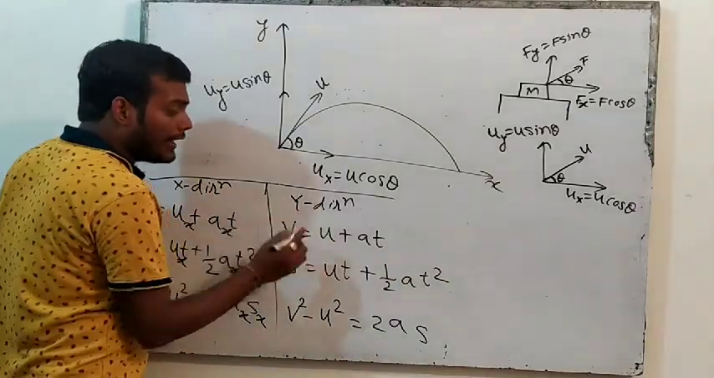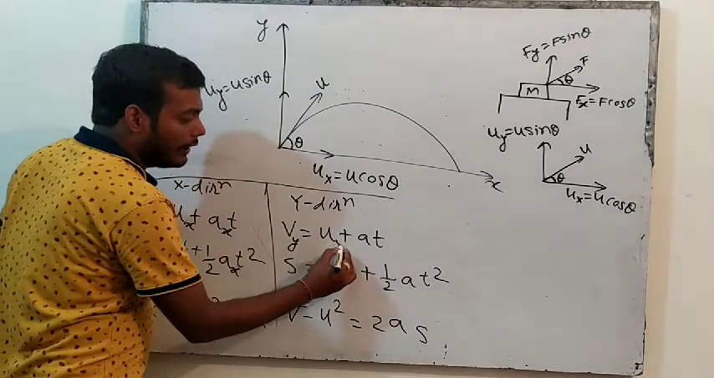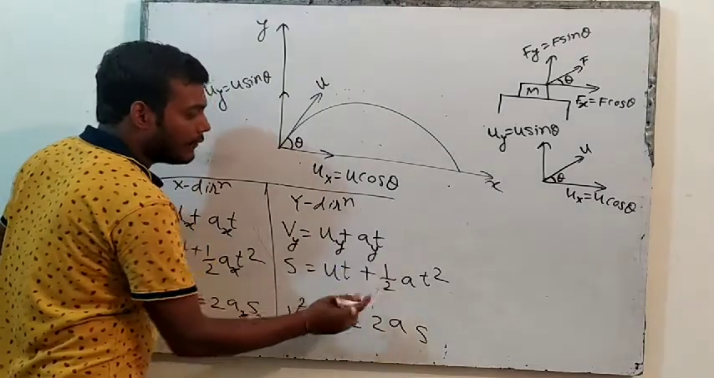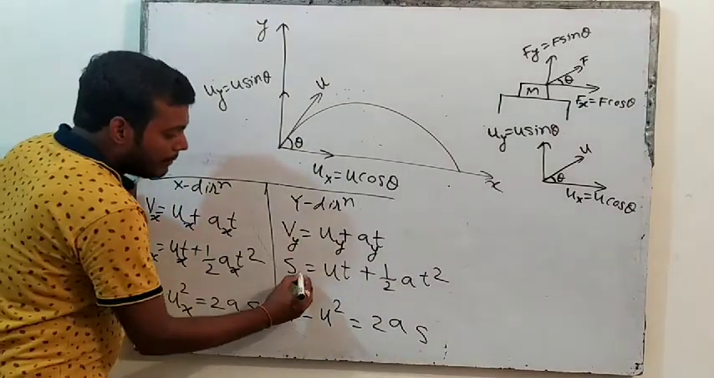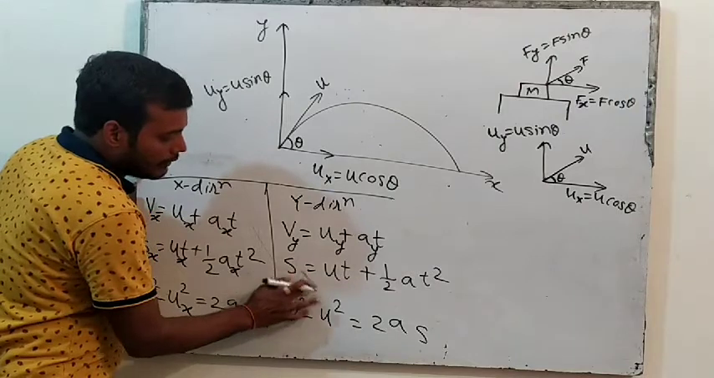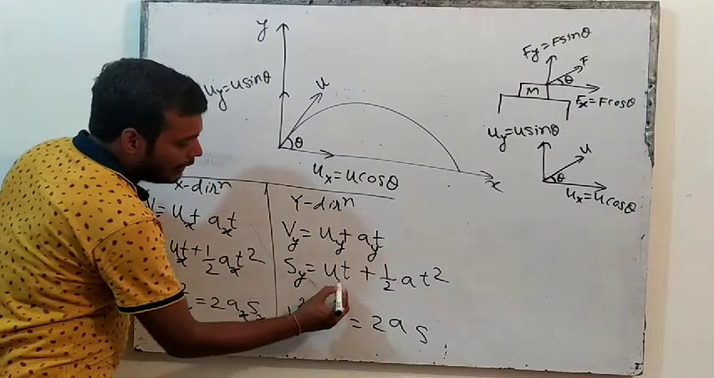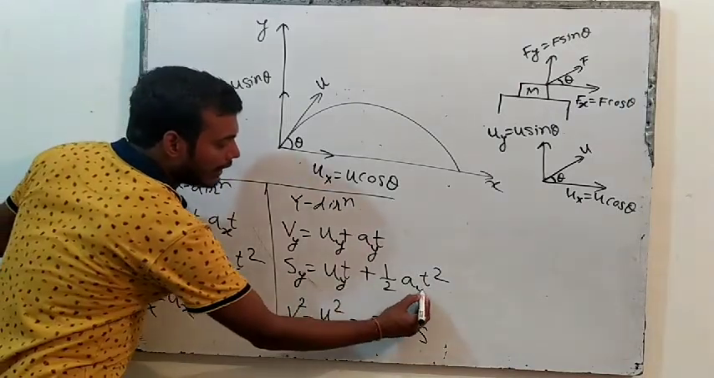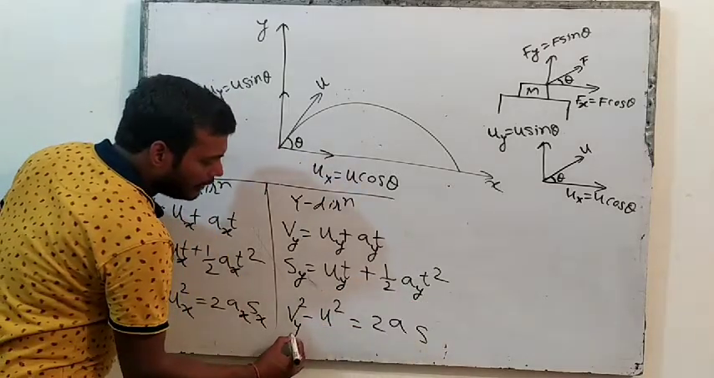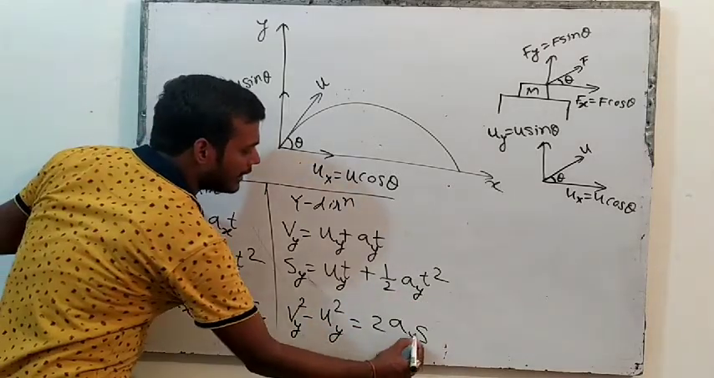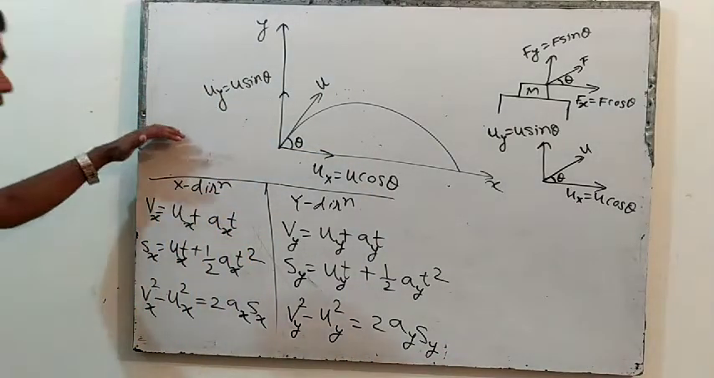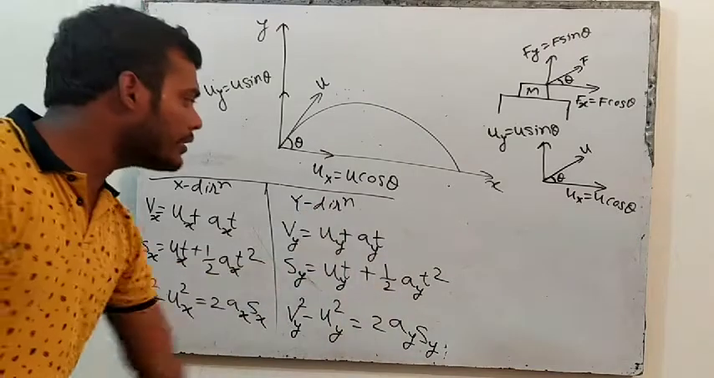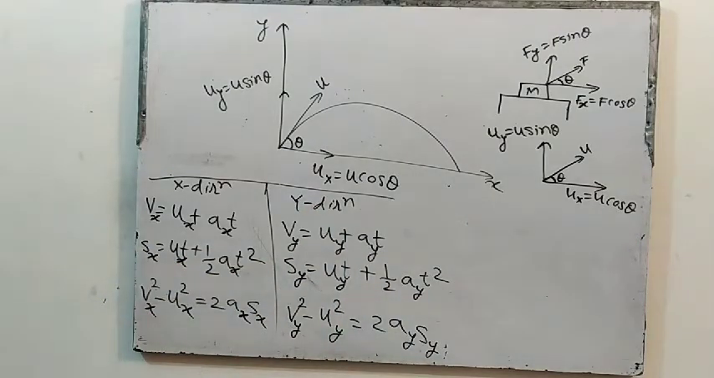When you solve in y direction, then you have to take final velocity in y, initial velocity in y, acceleration in y, and time. With the time you don't have to write x and y. Displacement in y, initial velocity in y, acceleration in y, final velocity in y. So this is the equation of motion in x direction and this is the equation of motion in y direction. Now you have to understand something more.